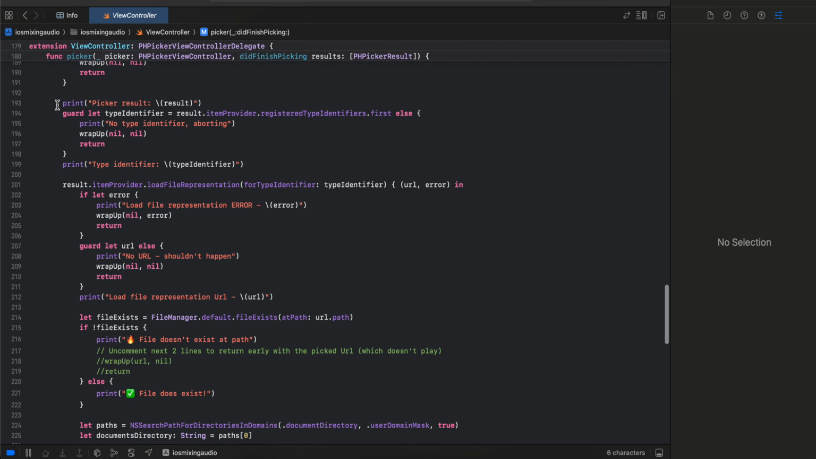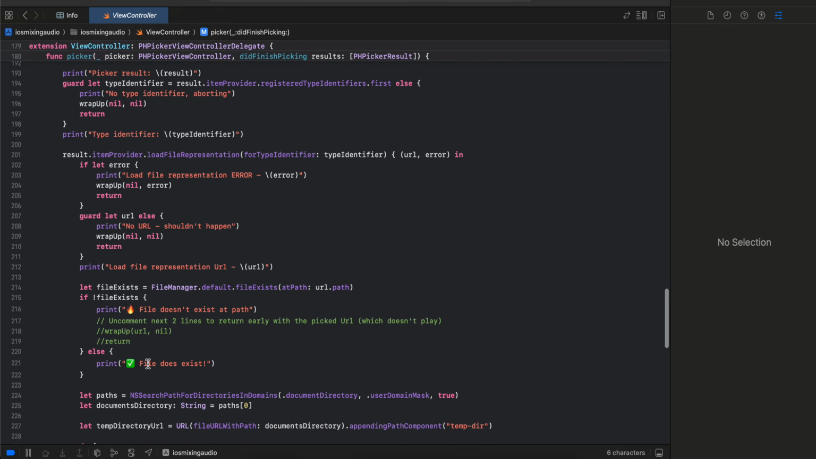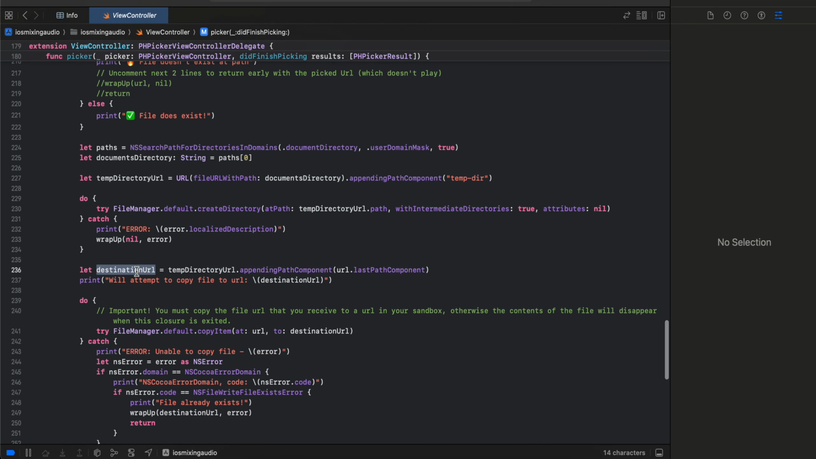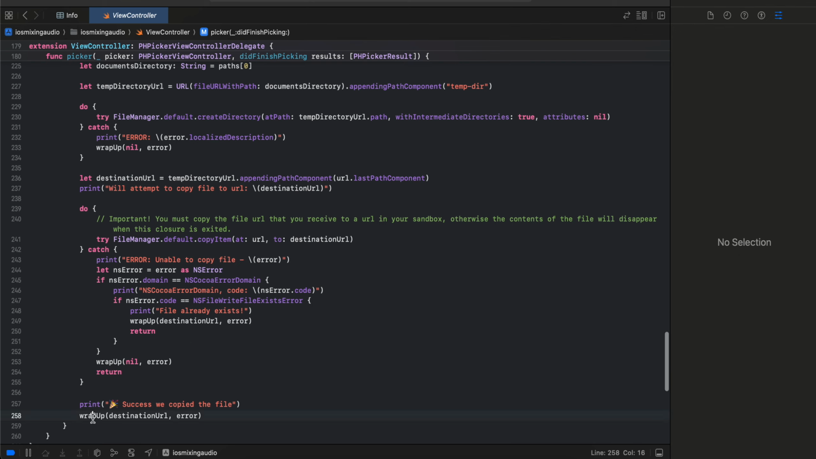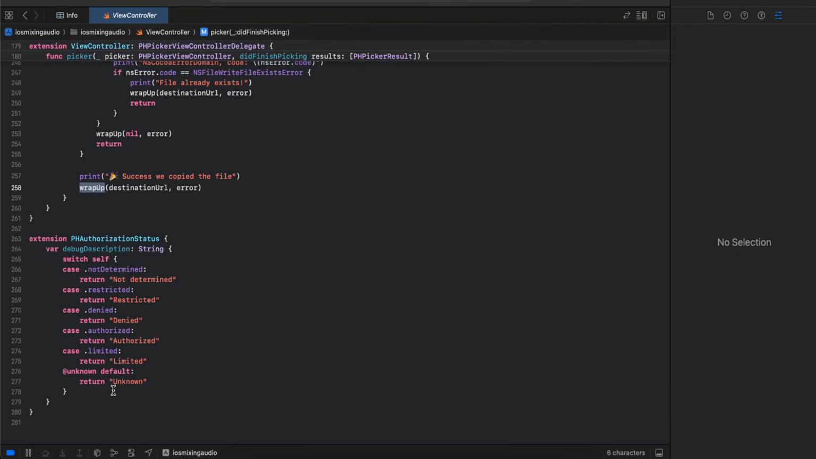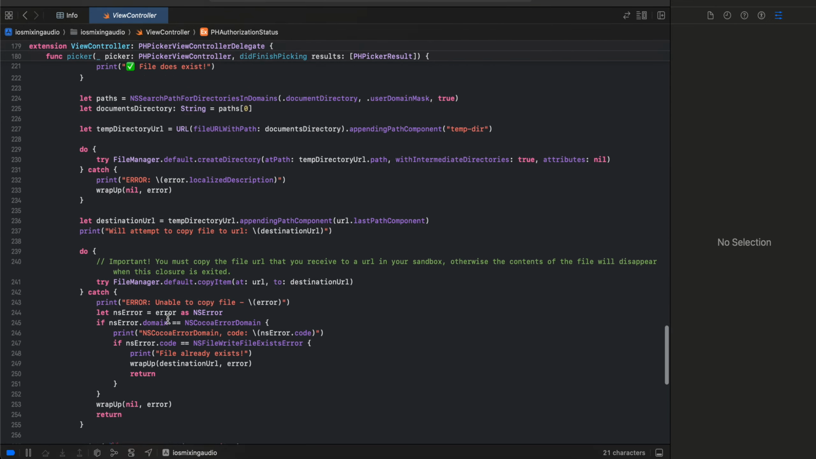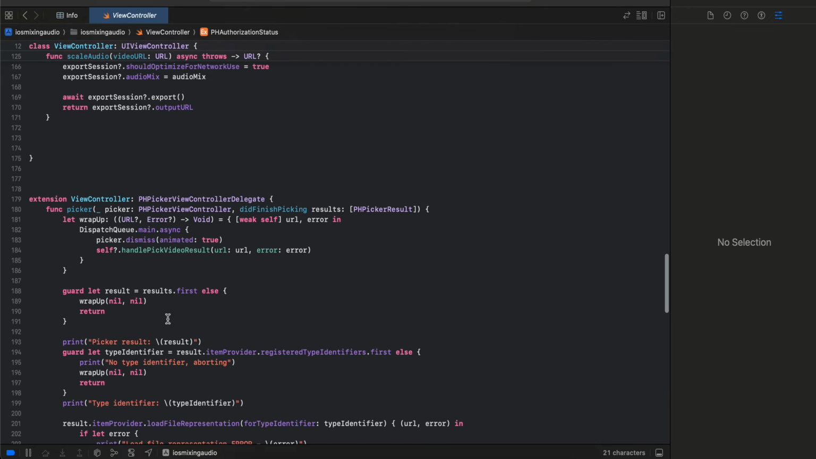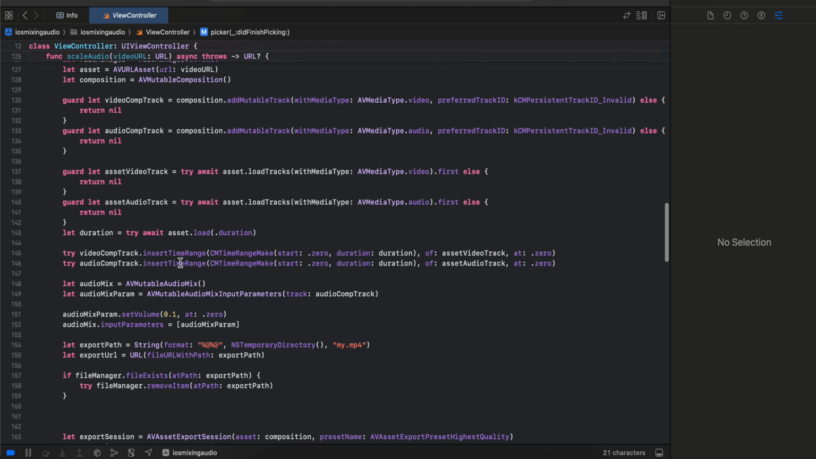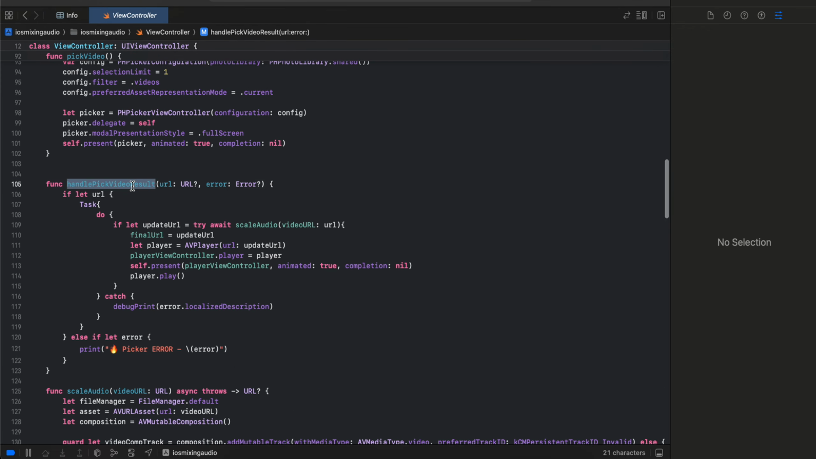Then we have to write boilerplate code to save the video to the temporary directory. You can just copy paste this, and once we have the destination URL, we send it back to our wrap up function. Also I have created one more extension for the authorization status of our Photos app. Once this wrap up is called, we send that URL as well as the error if any to our handle pick video result. So this comes over here.